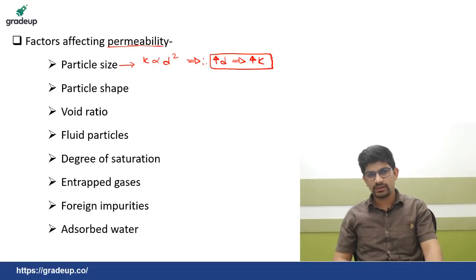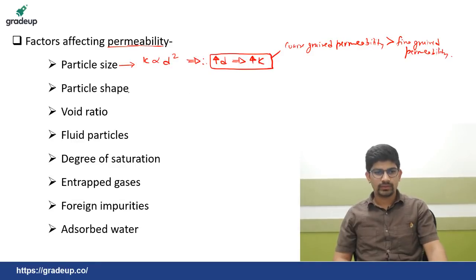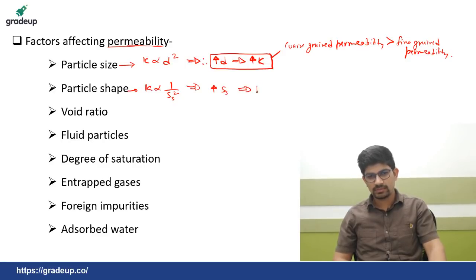Okay, so that's why coarse grained permeability is greater than fine grained permeability. Okay, then comes the particle shape. Now particle shape is related to specific surface, so it is inversely proportional. So as the specific surface increases, permeability will decrease.